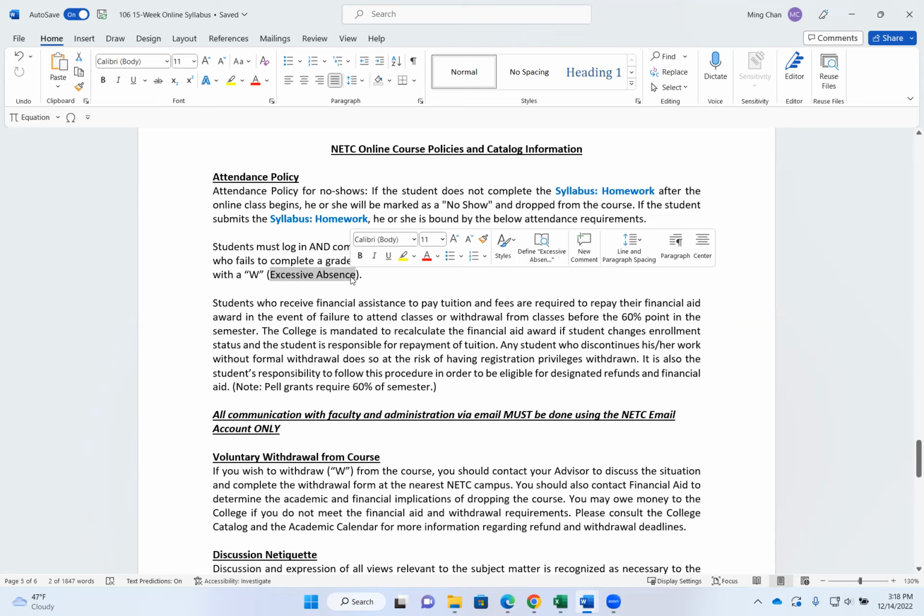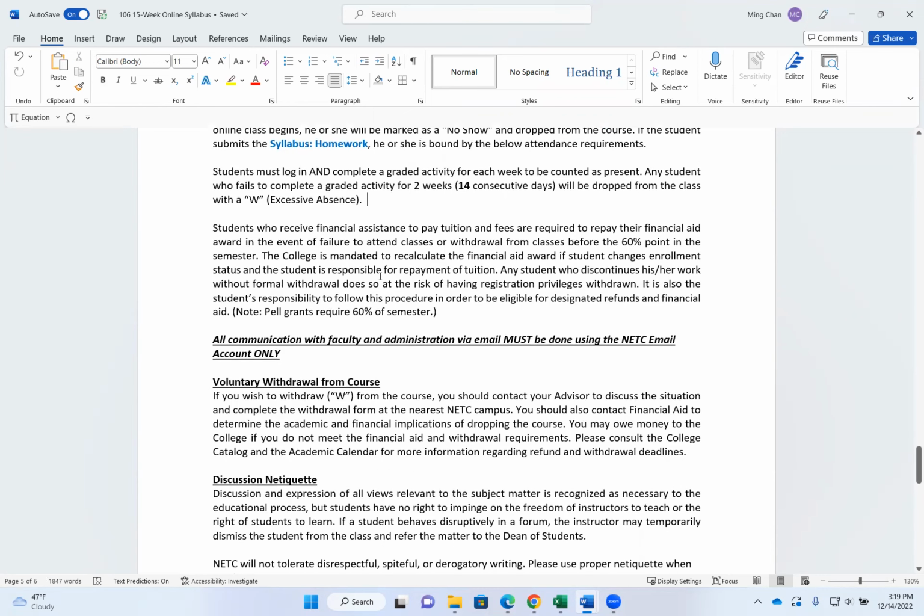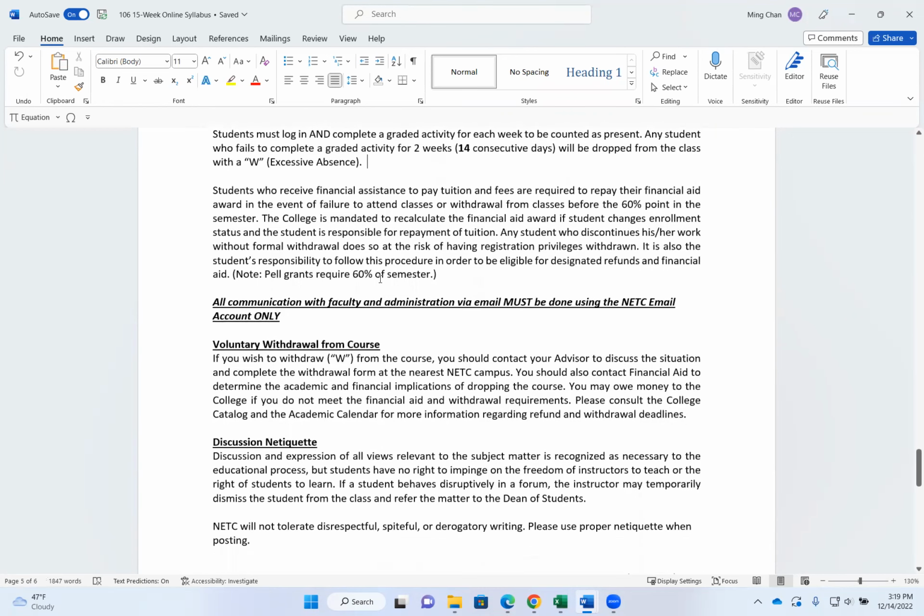I mentioned earlier the 2 times I will text a student: either the student has not turned in a graded assignment for 14 consecutive days, or for registration purposes for the next term. So this is one of them. If you do not turn in a graded assignment for 14 days or 2 weeks in a row, I will actually text you to remind you and ask what is going on, and remind you to turn in a graded activity.